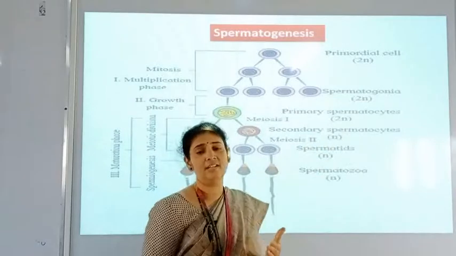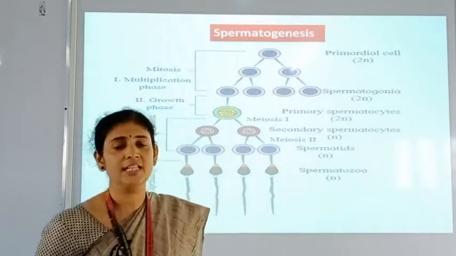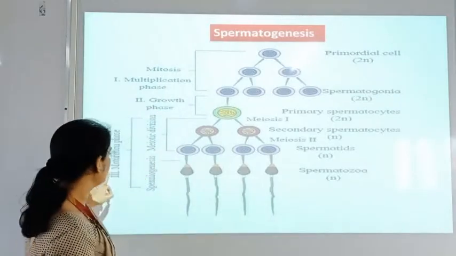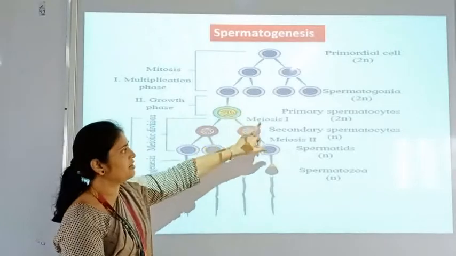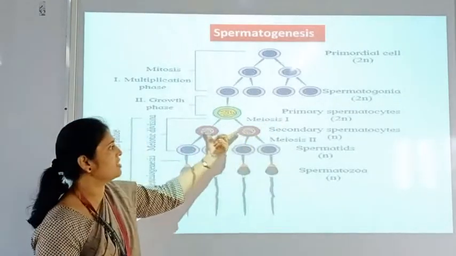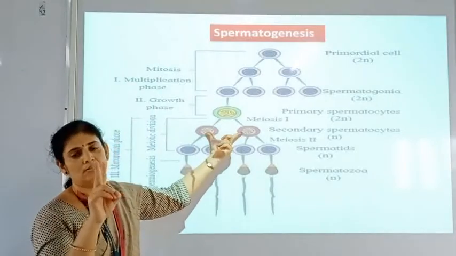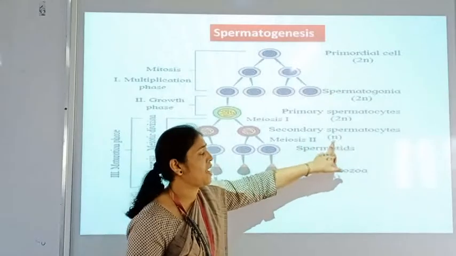And then these primary spermatocytes undergo the maturation phase, that is the third phase. This primary spermatocyte undergoes meiosis first division. After meiosis first, there is formation of two cells which are called secondary spermatocytes, and these are haploid.